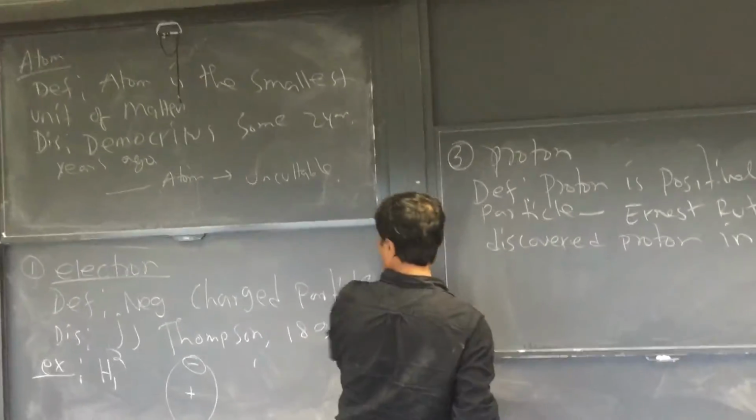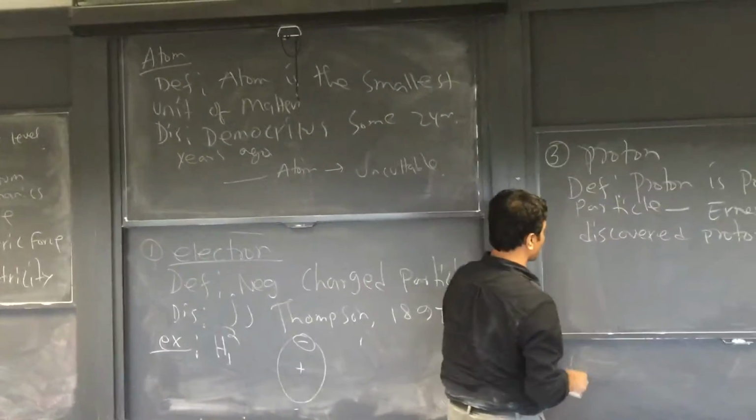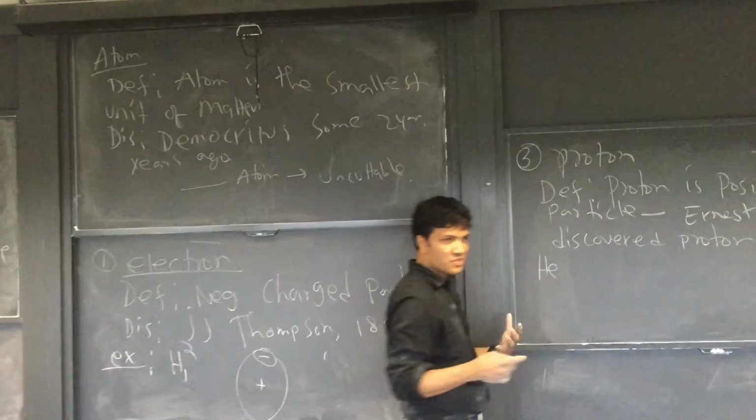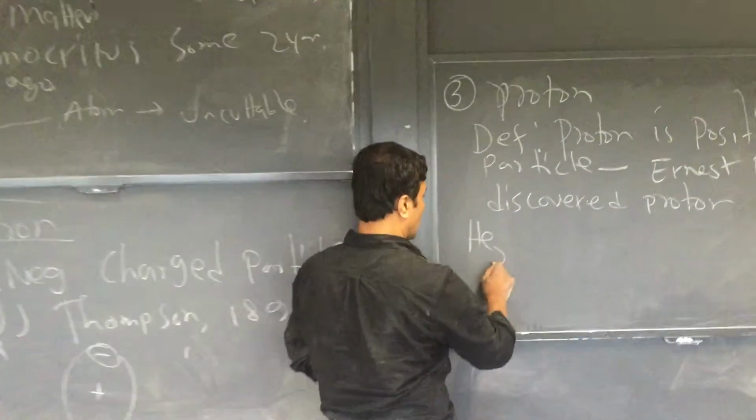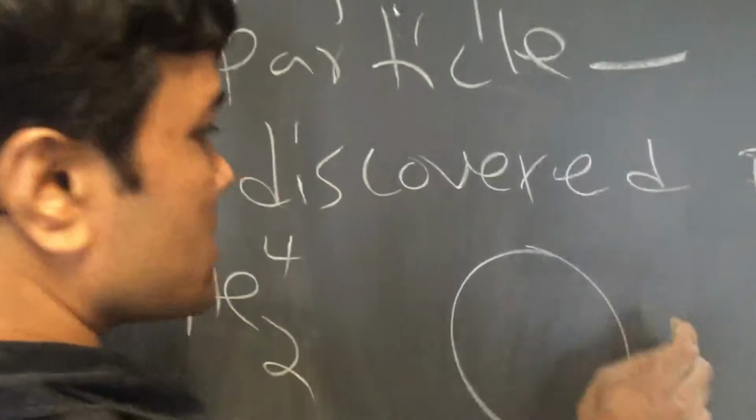We already used hydrogen to understand the electron. Now we're going to do helium to understand the proton. Helium has two protons. The atomic number is 2 and atomic mass is 4. So this is a helium atom.